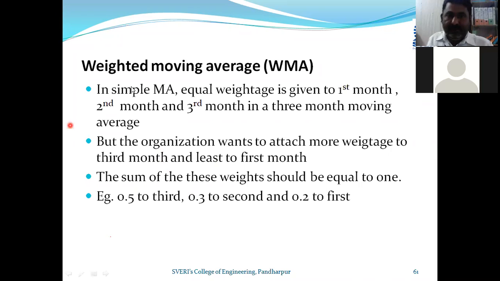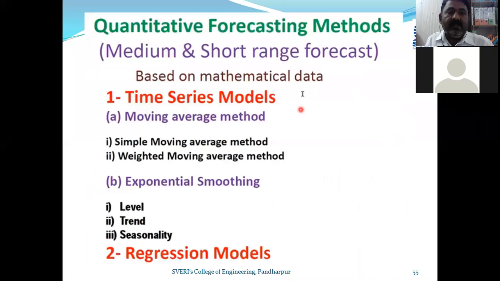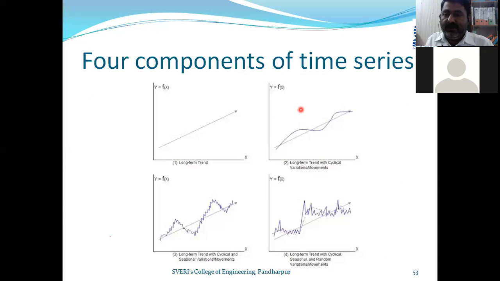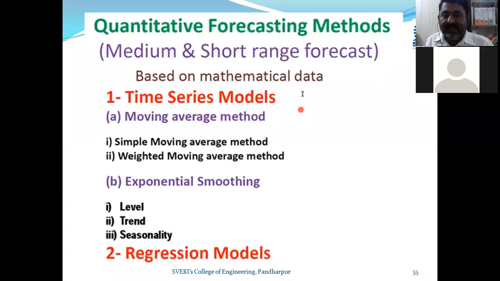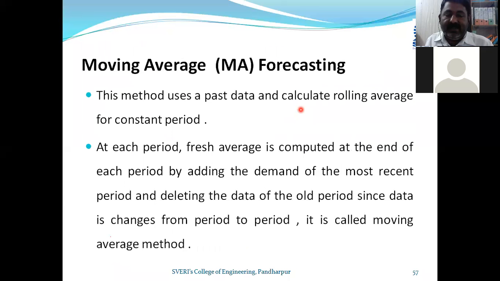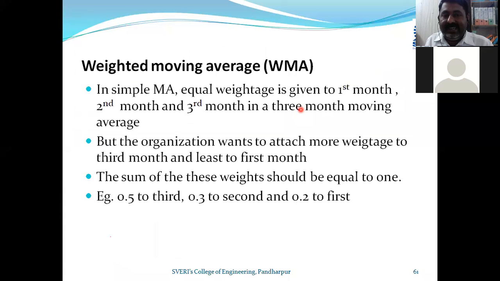Now today we have discussed time series models. Very first we discussed the 4 components of time series: secular trend, cyclic variation, seasonal variation, and irregular fluctuations. Then we discussed the moving average, the simple moving average, what centering is, and then the weighted moving average. Okay, so thank you.